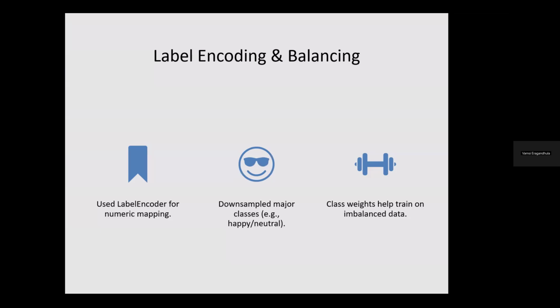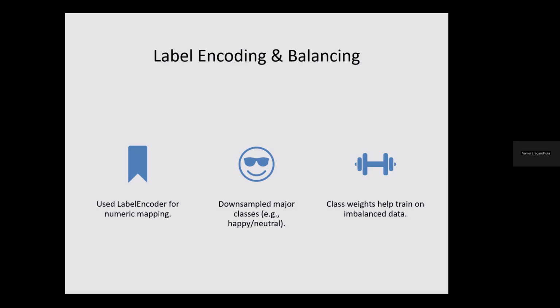We use the label encoder for numeric mapping of the target variable, and then we downsampled happy and neutral because we had over 80,000. The lowest was fearful, at about 15,000, so we only had to take about three times the data of the lowest class.